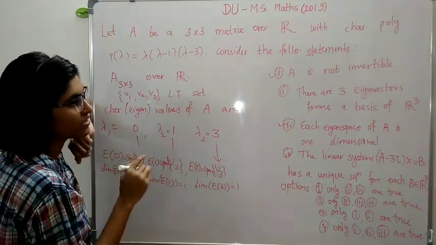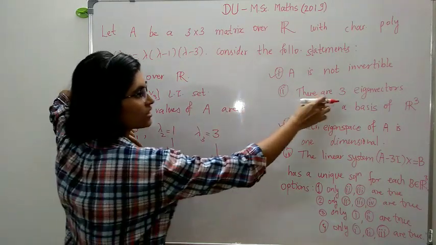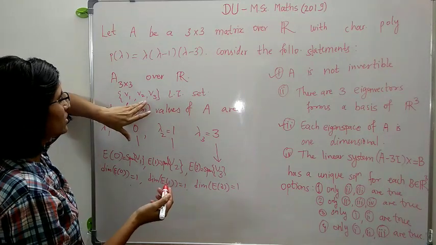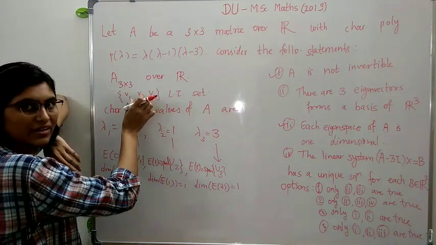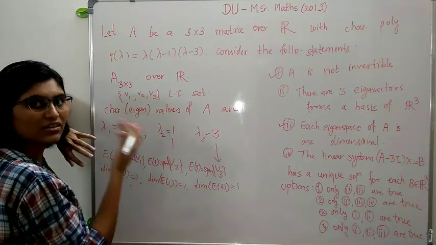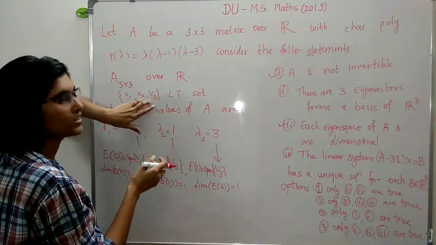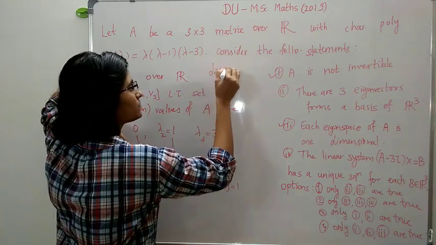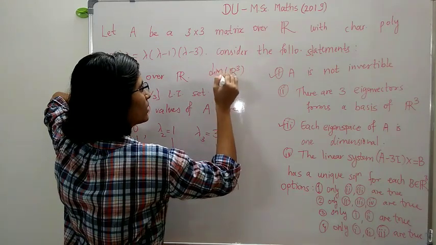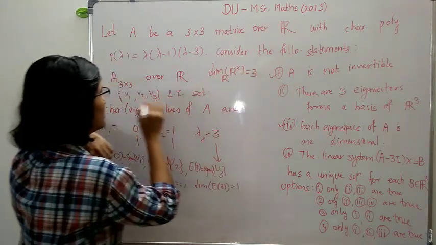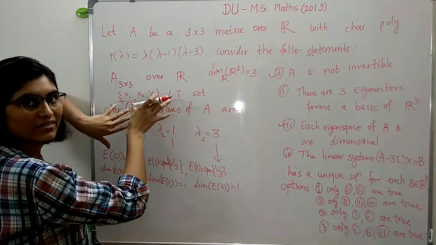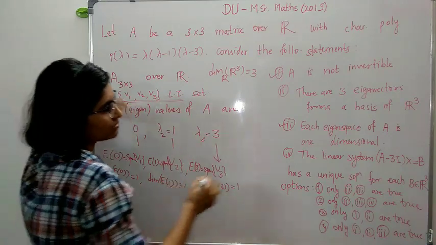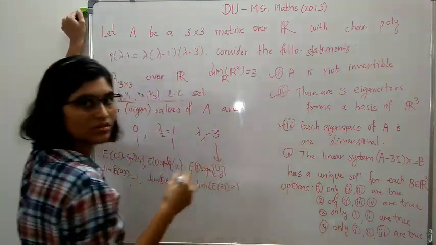Now the second statement is there are 3 eigenvectors which form a basis of R3. So from here clearly this is a linearly independent set, right? And these are 3 in number. This set contains 3 linearly independent eigenvectors, and we know that the dimension of R3 over R is equal to 3, and this is a linearly independent set, and hence this forms a basis of the space R3. So this is also true.